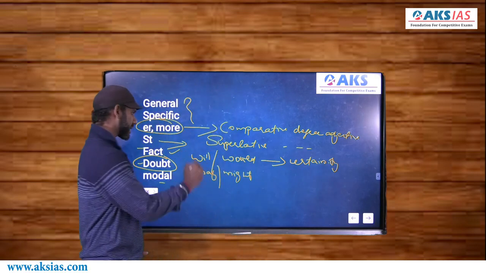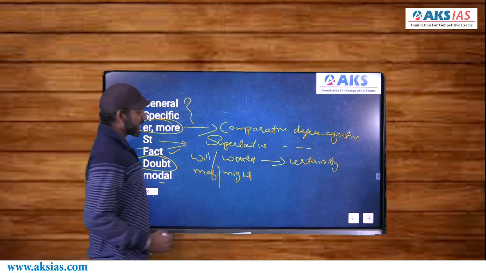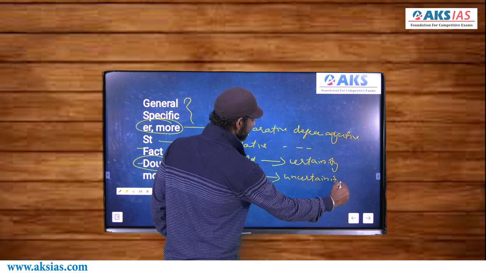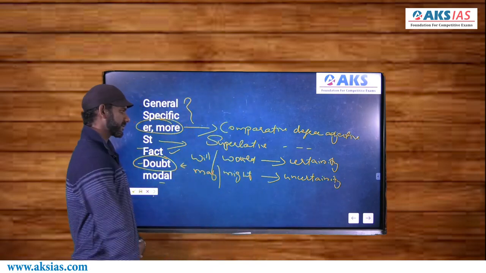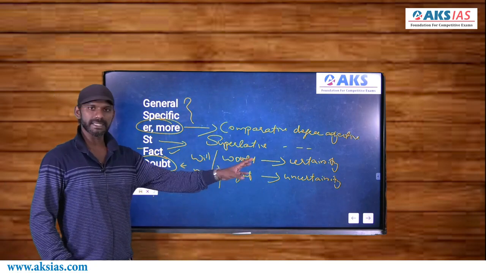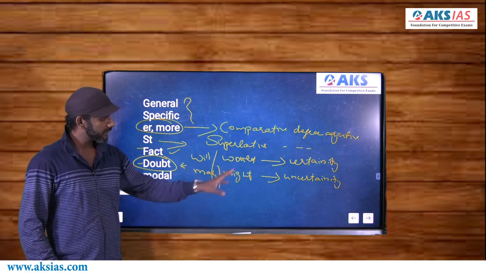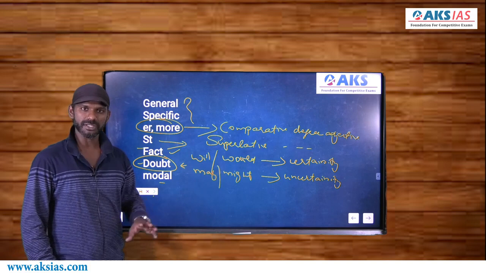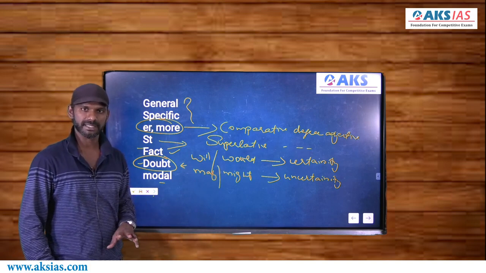That is a fact. May and might are for uncertainty. That is a doubt, right? So will and would are for certainty. That is a fact. May and might are for uncertainty. That is a doubt. Now, if you find any option that is like a fact, right?